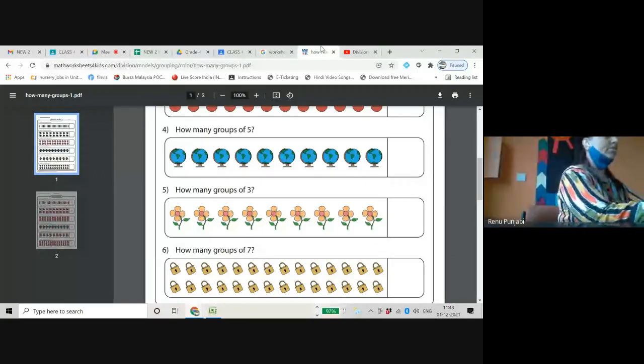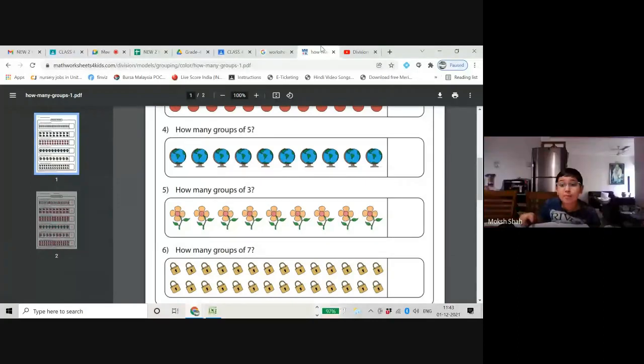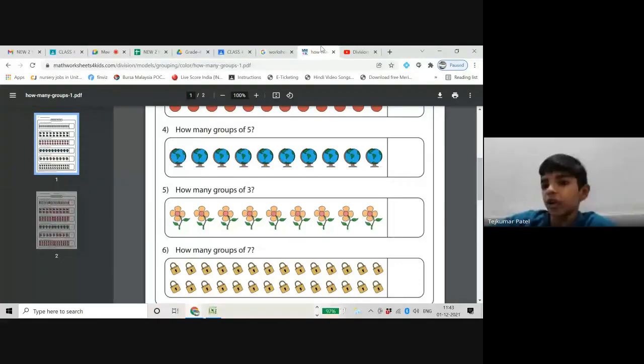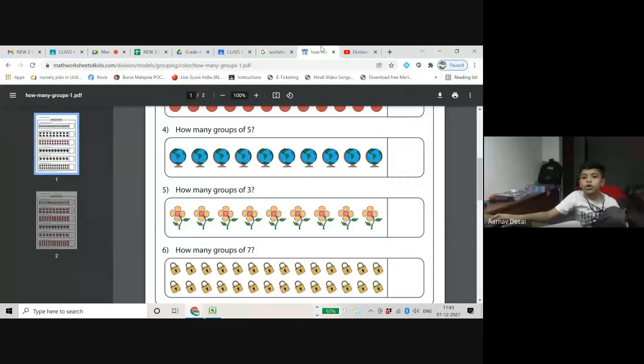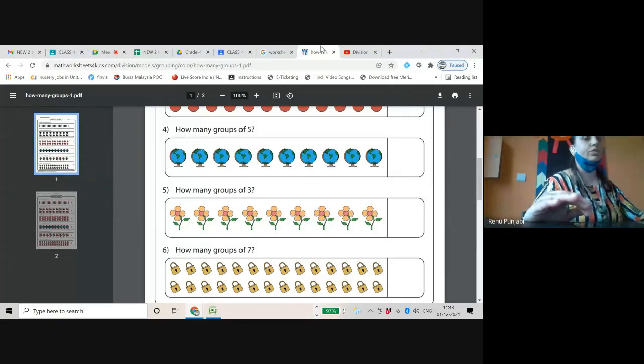Leave a little gap and make the groups. How many are there in the 7th one? 20. 4. Well tried, Moksh, 4. I will check. We'll give you the 28.